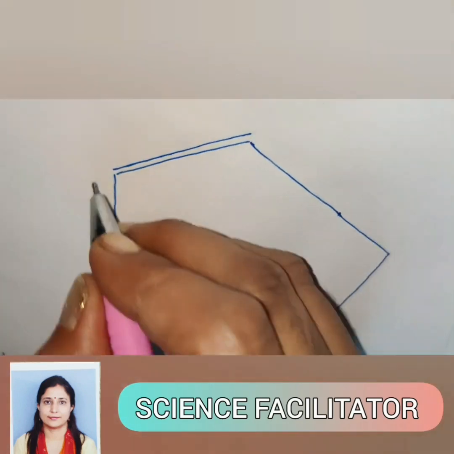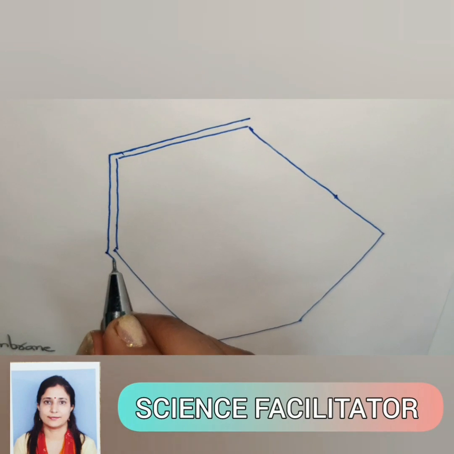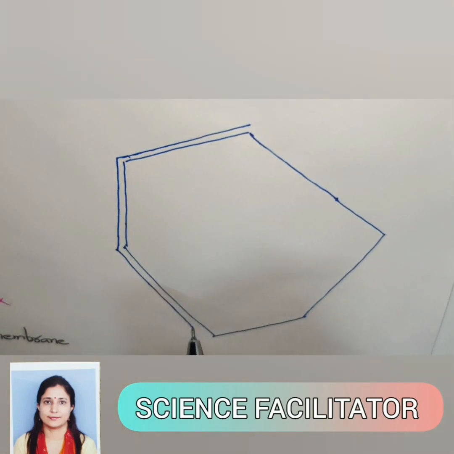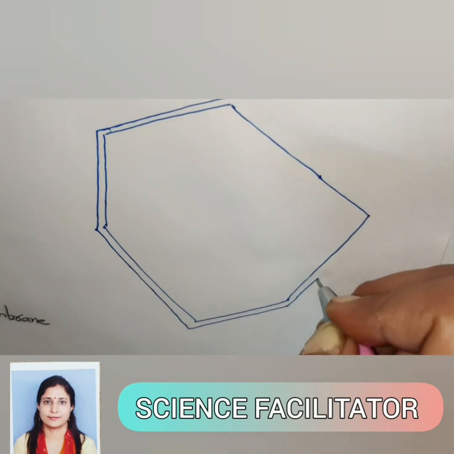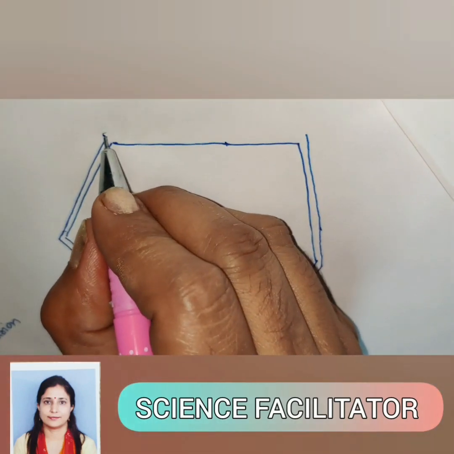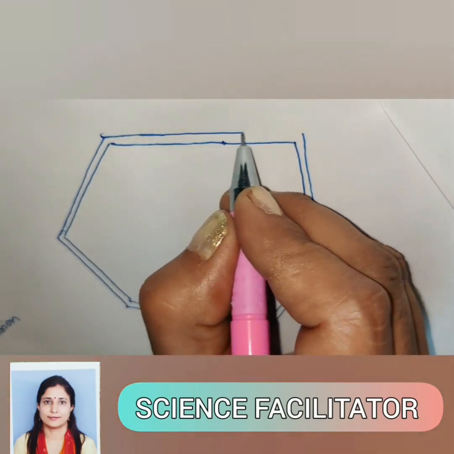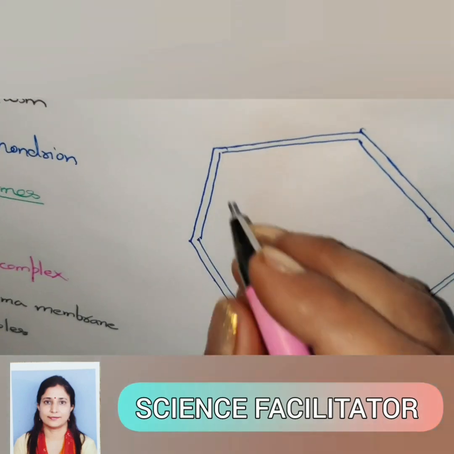This outermost boundary is not selectively permeable, it is freely permeable. So any small size solid or liquid material can enter inside the cell. It is freely permeable, not selectively permeable. In mature plant cells, generally it is dead, it is made of lignin.